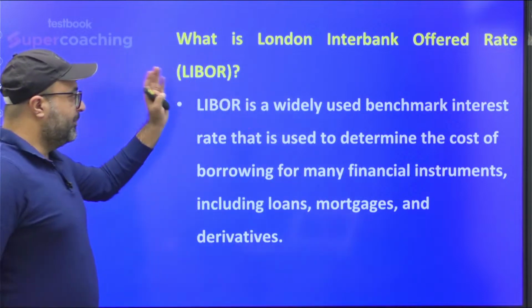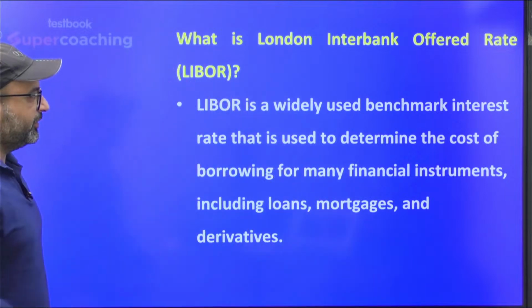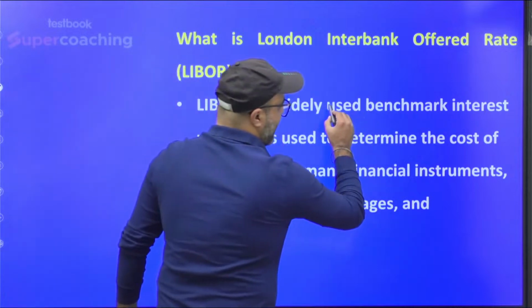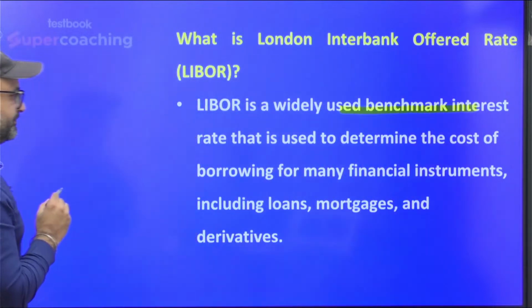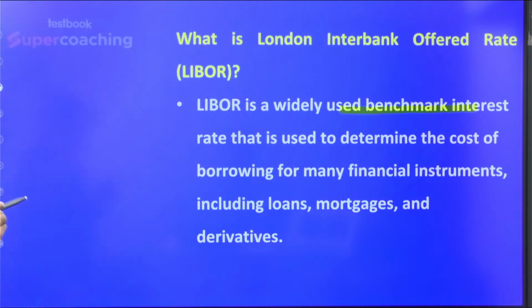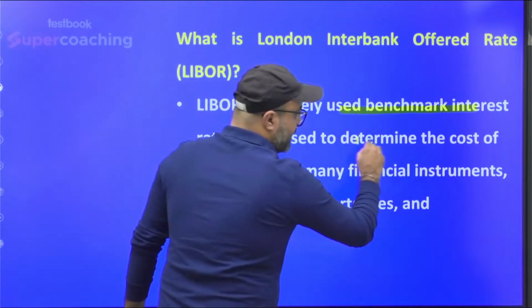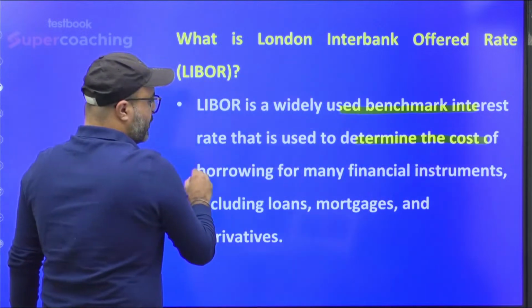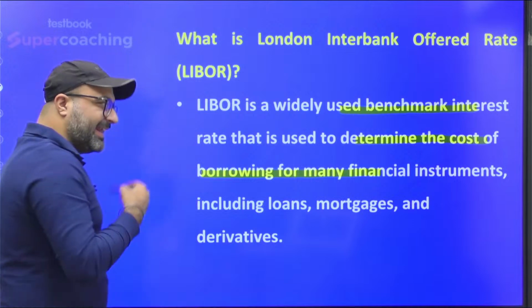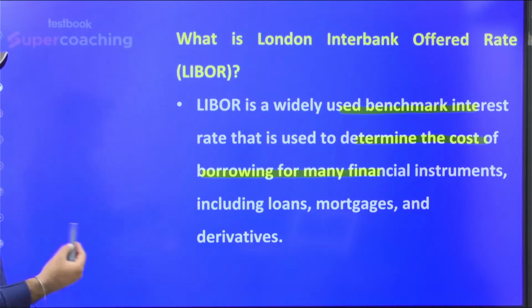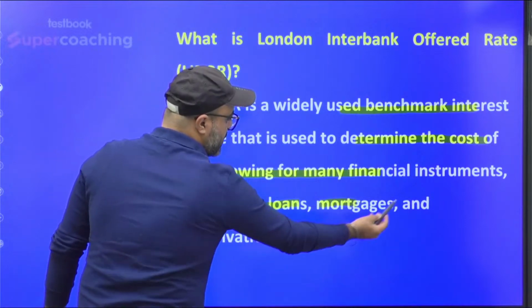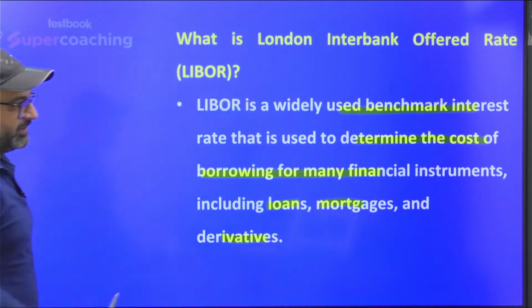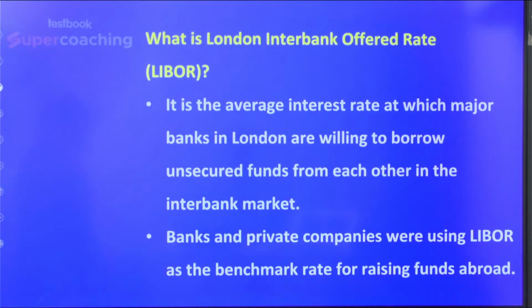So Libor, London Interbank Offer Rate, is basically used as a benchmark interest rate that is used to determine the cost of borrowing for many financial instruments like loans, mortgages, as well as derivatives.